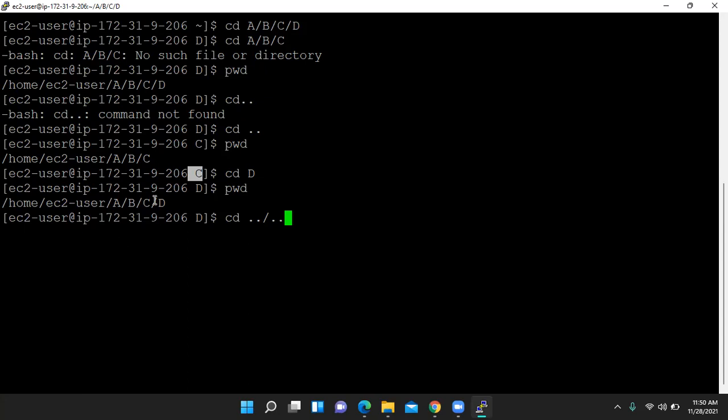The parent of D is C and the parent of C is B, so you will move inside directory B. And suppose we want to go 3 folders back, then we use dot dot slash dot dot slash dot dot and press enter. Now see, what is the result? We have A.